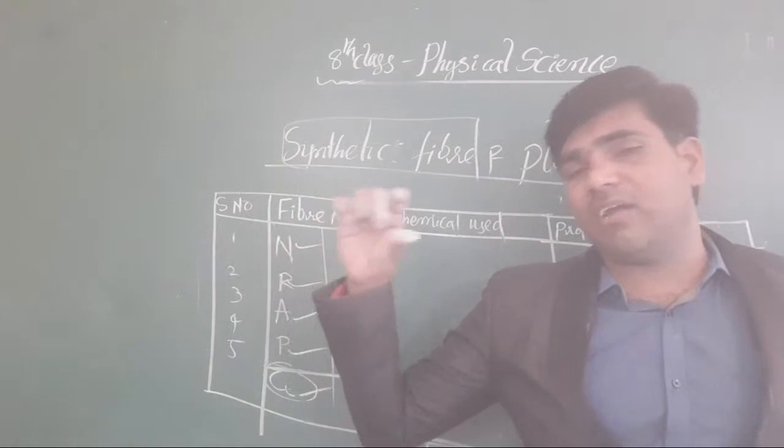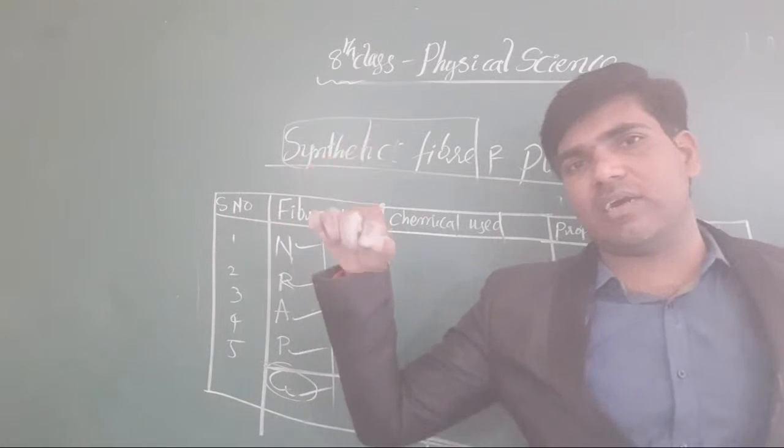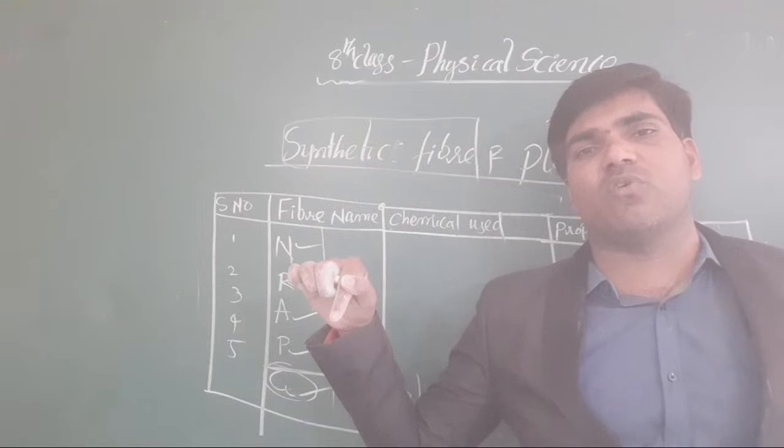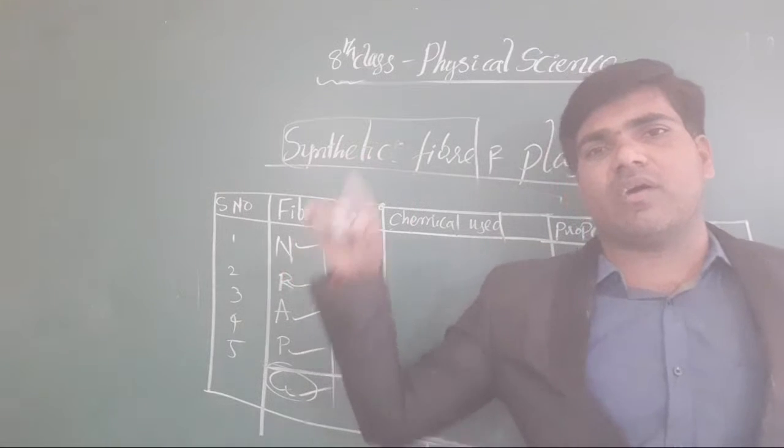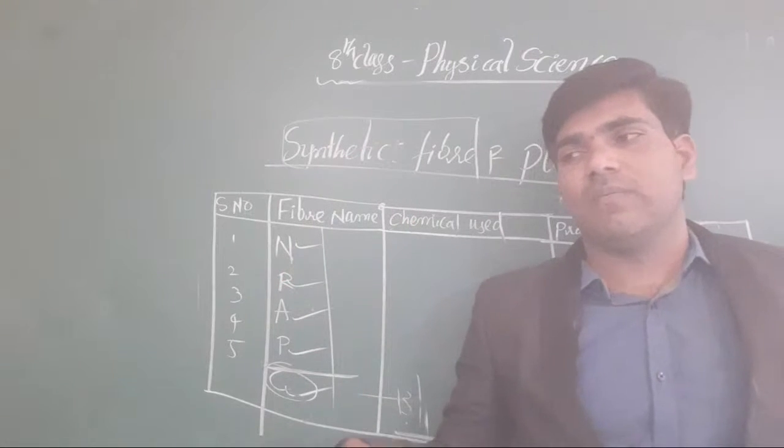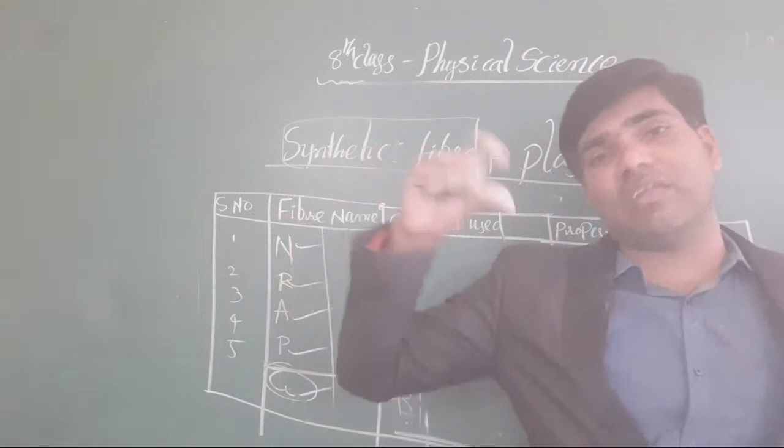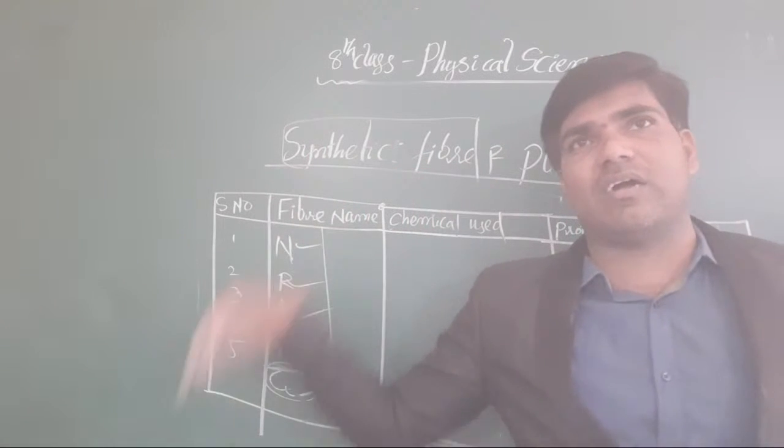Okay, that chain, monomers are connected in a cross-like structure also. Not only in sequence order in the form of a chain, but also in the cross structure.